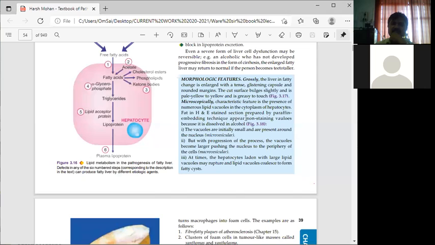Fat in H and E stain sections prepared by paraffin embedding technique appear as non-staining vacuoles, because the fat is dissolved in alcohol.